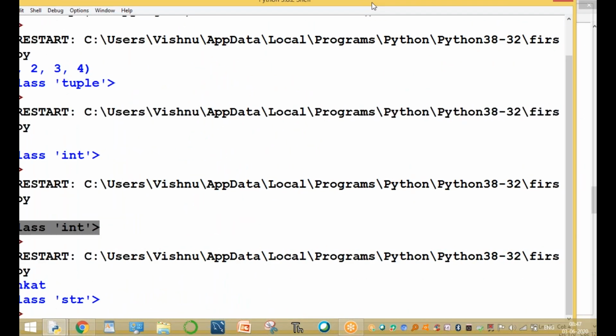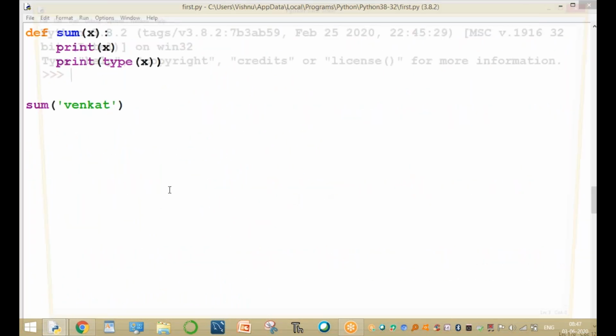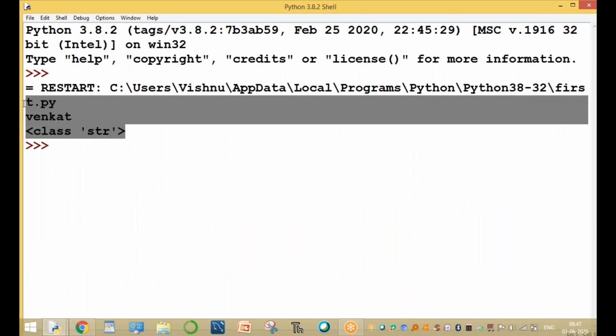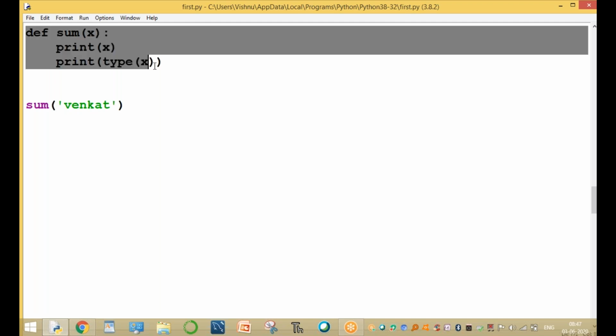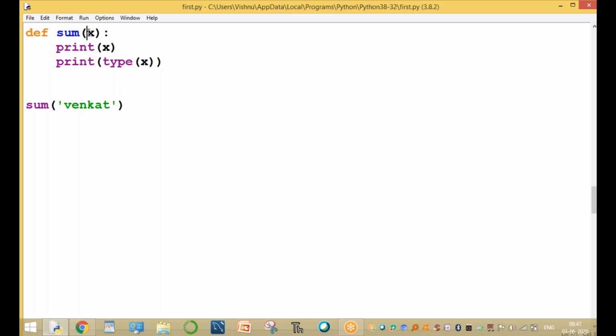Please observe this one. The data type is string type. Only one argument. These are called positional arguments. The number of actual arguments is 1, and the number of formal arguments is also automatically 1. But we are passing variable length, which means we can send any number of arguments. One argument is Venkat, one is Ram, one is Siva. We can pass 3 arguments or 4 arguments.